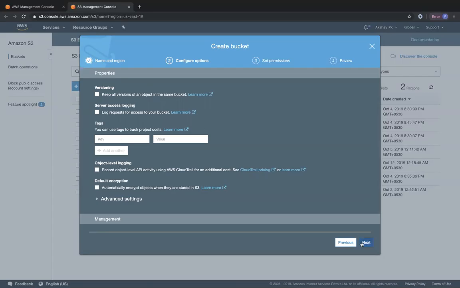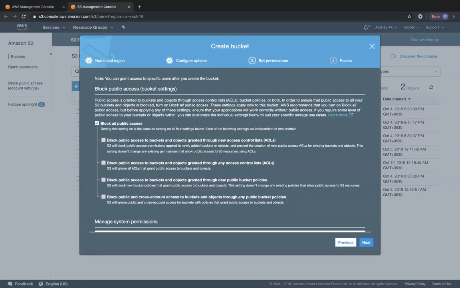Okay. But under permissions, something to notice: you can see over here that by default, when you create a bucket, it blocks public access to your bucket. Okay. So you can choose to turn this off, or you can keep it on. If you keep it on, all of your objects and even your bucket itself will be private. But when you remove this, it means that you're not blocking all public access.